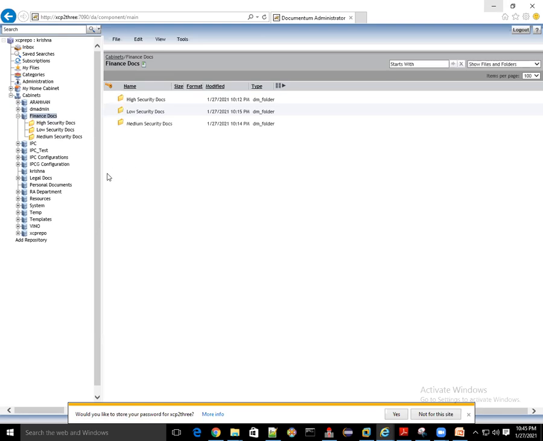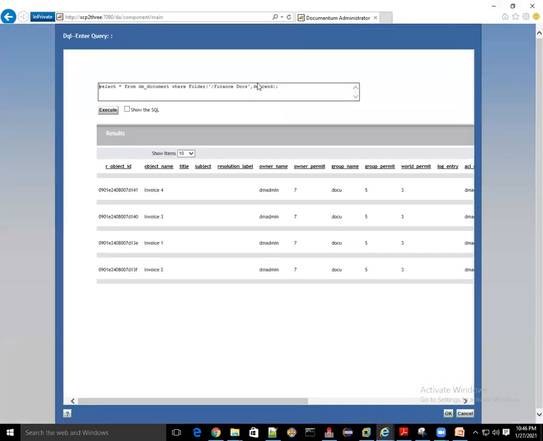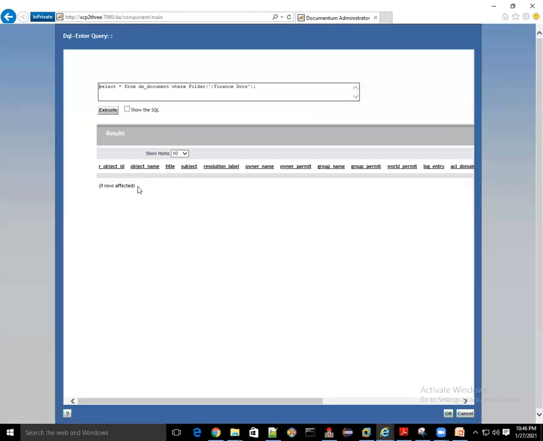In case I do not write DESCEND, let's see. Focus here. If I do not write DESCEND, no document is displayed, because the query only looks into that particular finance docs path.